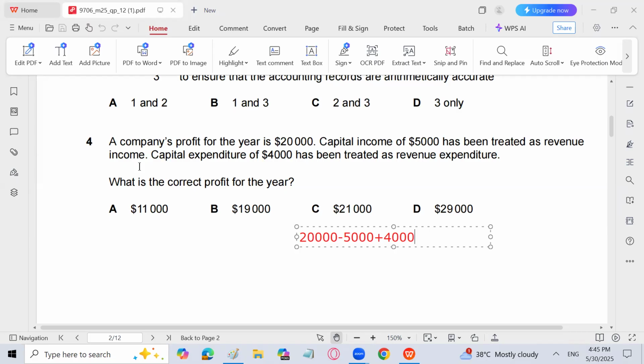Because this revenue income is not an income. So 20,000 minus 5,000. And this expenditure is not an expenditure. So that has been subtracted wrongly. So we will add them up. Next. So B is the answer.